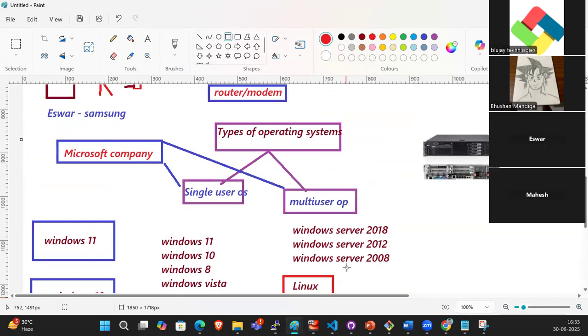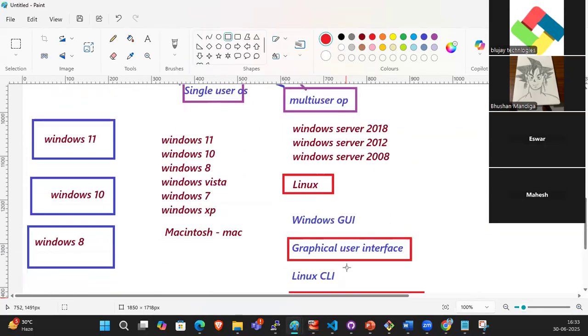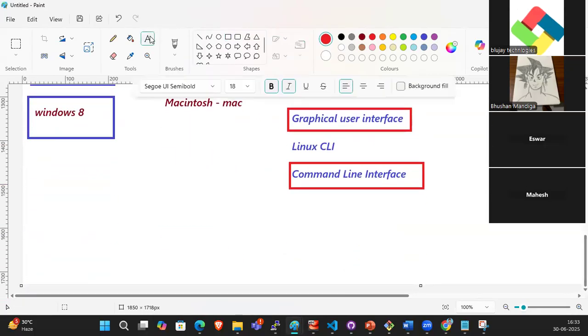Now you understood. Who developed the Windows? Windows was developed by Microsoft. And who developed the Linux, guys? Linux was developed by Linus Torvald.